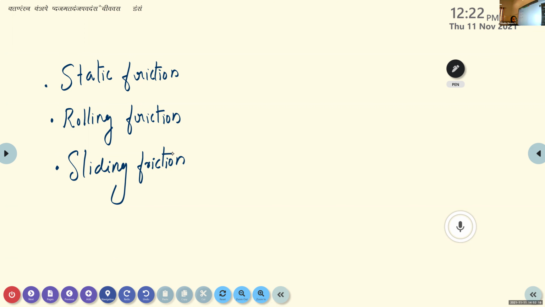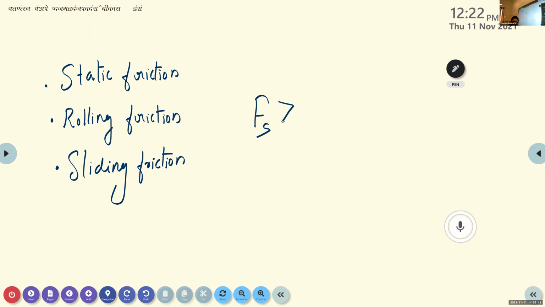Which one is greater? Static. It is static friction, right? So the first position goes to static friction, Fs. Fs is greater than. What about the second friction? Is it rolling or sliding? We may have a confusion between these two.